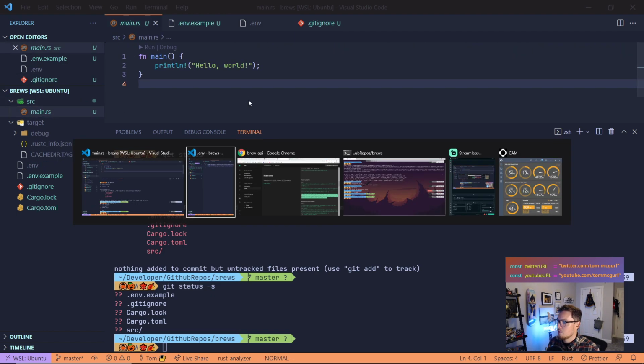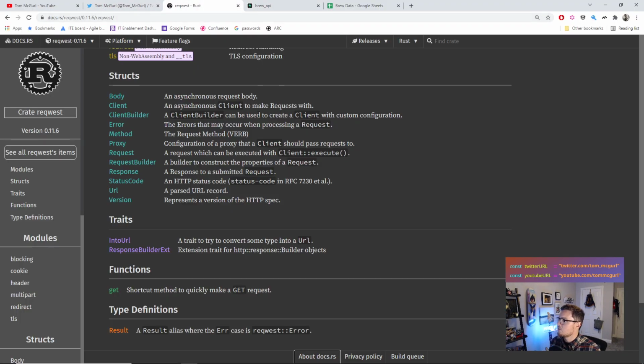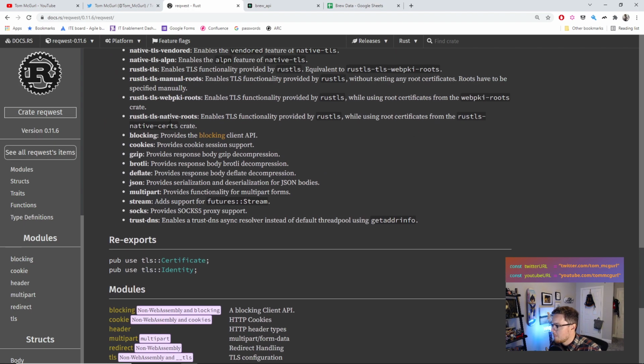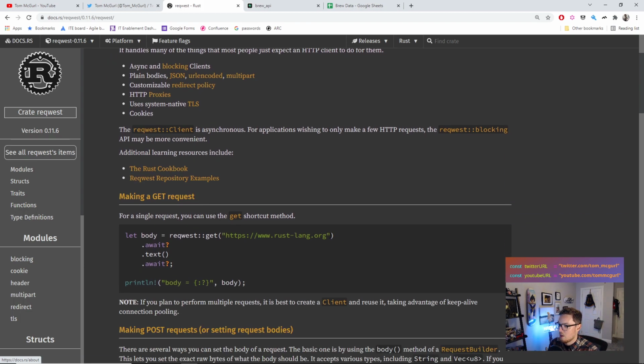But next, what we're going to do is we're going to go over here to our request library, which is what we're going to be using. And so this is what we're going to be using to make an HTTP request. So you can see the request crate provides a convenient higher level HTTP client. That's going to allow us to make requests. And that's exactly what we need. We need to make a request to our URL. So you can see here, making a GET request. For a single request, you can use the GET shortcut method.